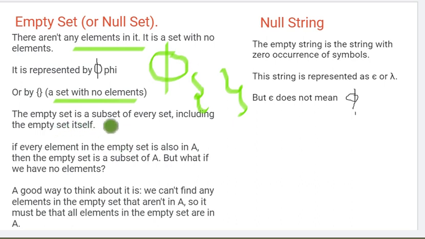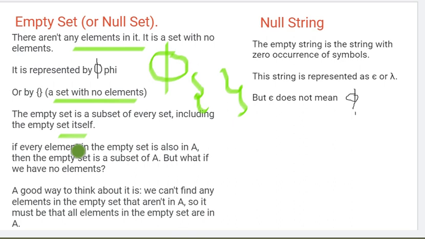The empty set is a subset of every set, including the empty set itself. The good way to think about why the empty set is a subset of every set is that we cannot find any element in the empty set.